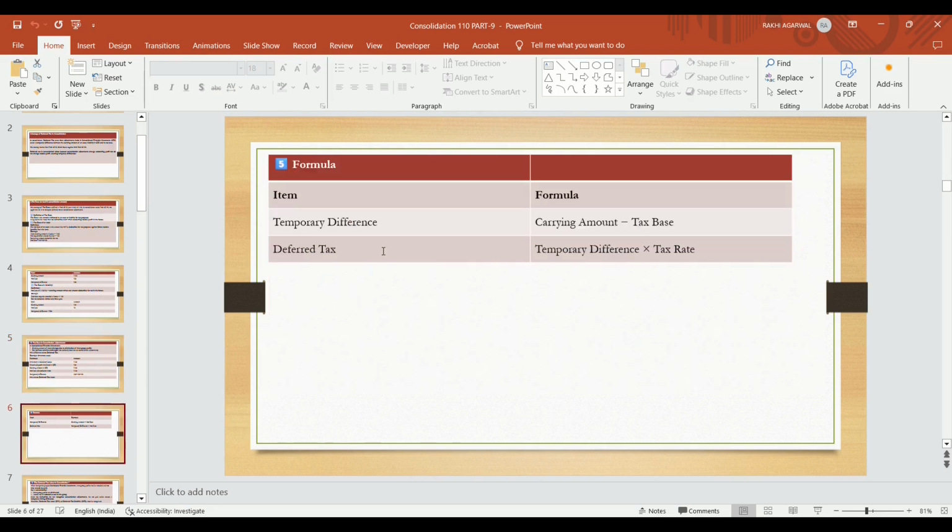So what is the formula of temporary difference? That is carrying amount minus tax base. What is the formula of deferred tax? Temporary difference into tax rate.